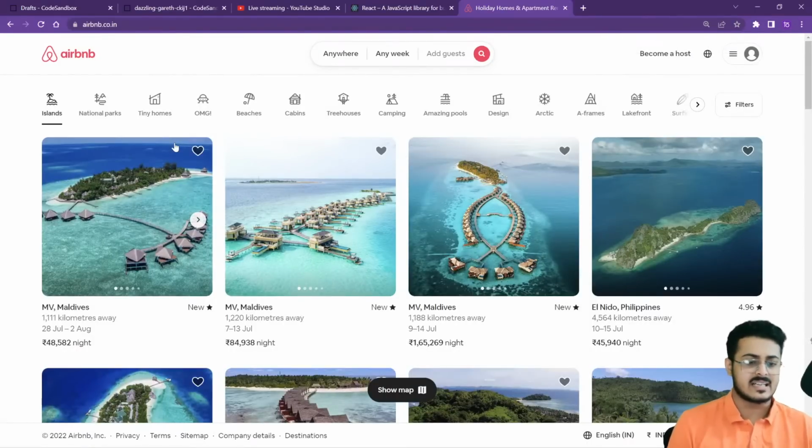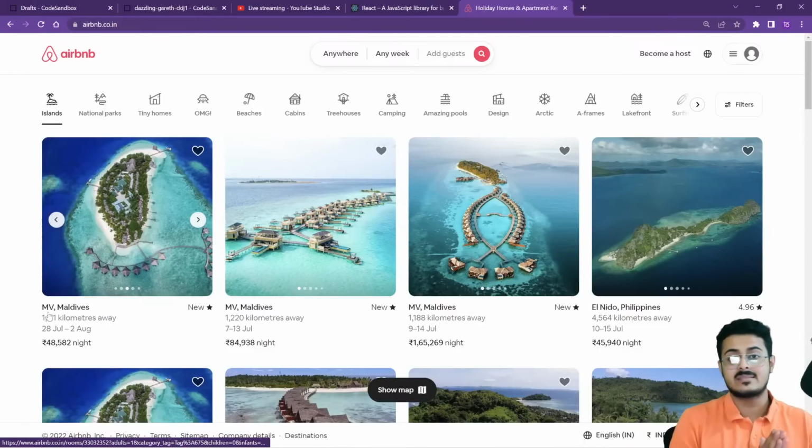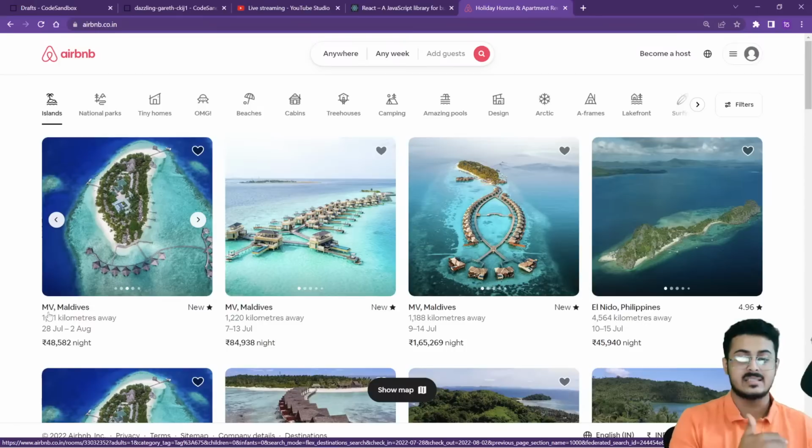you have these cards. These cards are there, okay? Each of these cards contains a picture, with many pictures of the location that you are going to visit. It consists of the name of the place where it is currently situated.